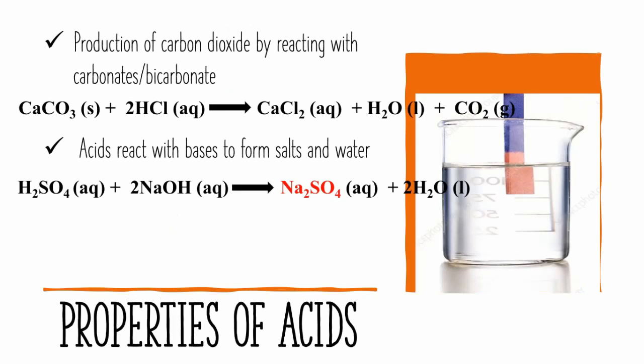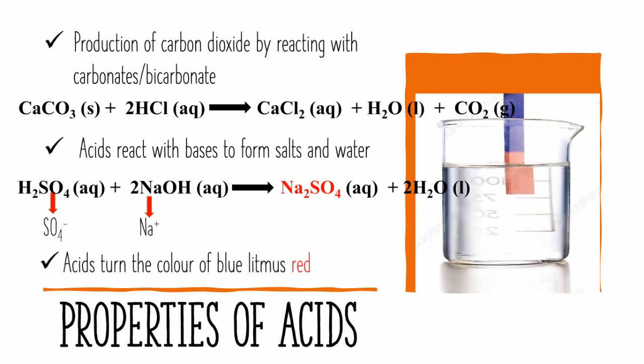Sulfuric acid reacts with sodium hydroxide to form the salt sodium sulfate and water. The sulfate ion of sulfuric acid and the sodium ion of sodium hydroxide will combine together to form sodium sulfate salt.